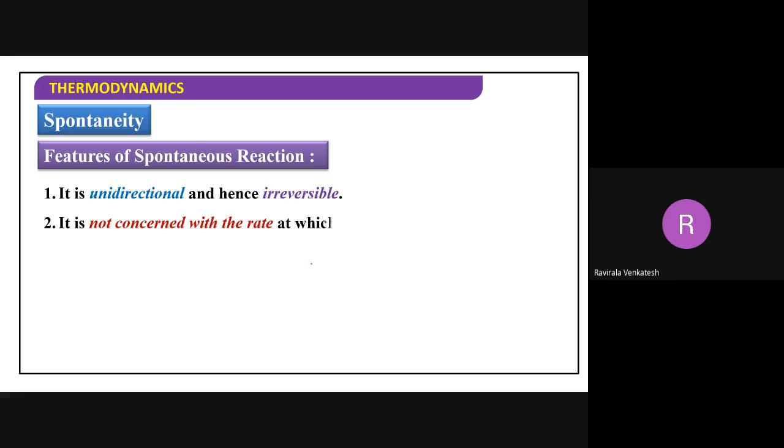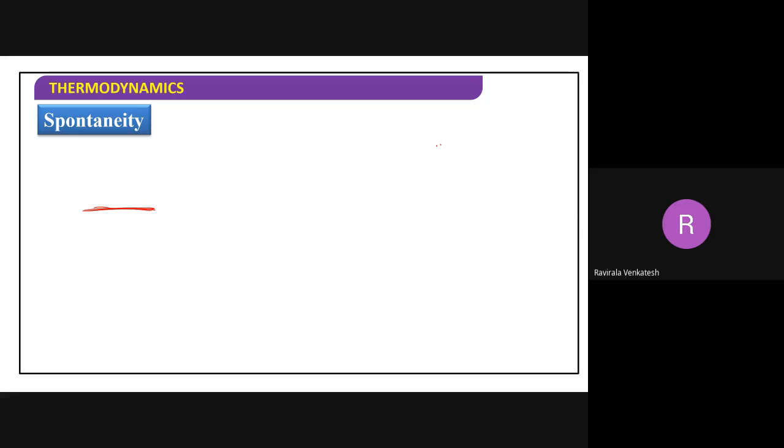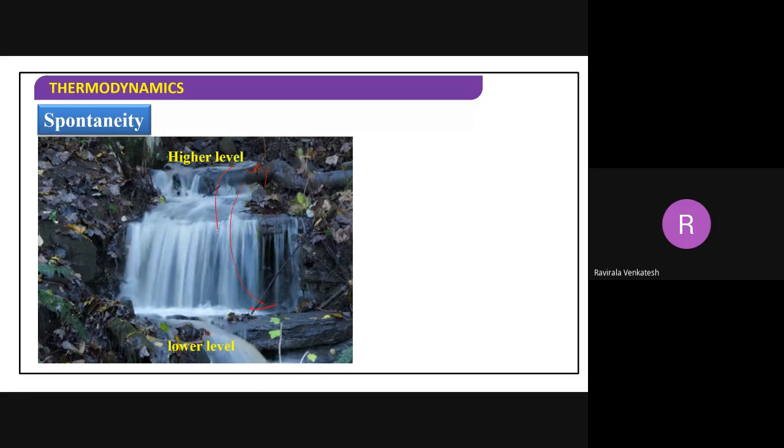Now, what are the features of a spontaneous reaction? They are unidirectional, that means one directional. Water flows in one direction only. Is it reversible without consumption of energy? Can water go uphill? Anywhere you found that?